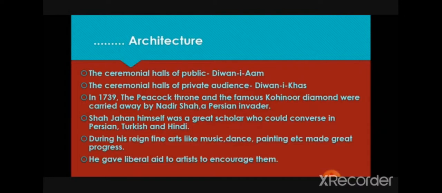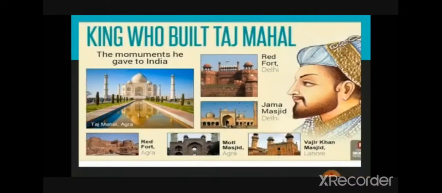So this is what we have to study about Shah Jahan: the main buildings built by him, and some, like the Taj Mahal, Red Fort, etc., can be asked as a picture study. Along with that, the important things he did during that time, and the Peacock Throne. Now let's see some images of the buildings built by him: Taj Mahal, Red Fort, Jama Masjid, Moti Masjid, etc.